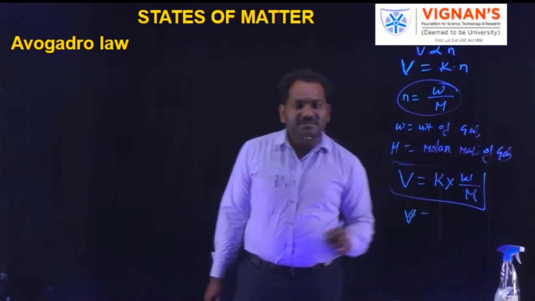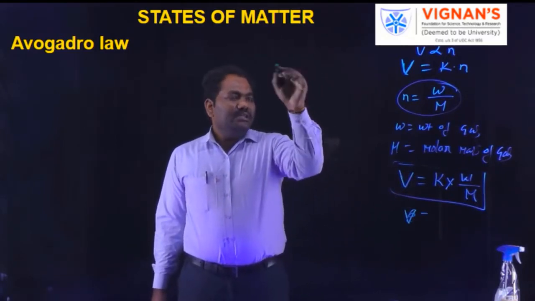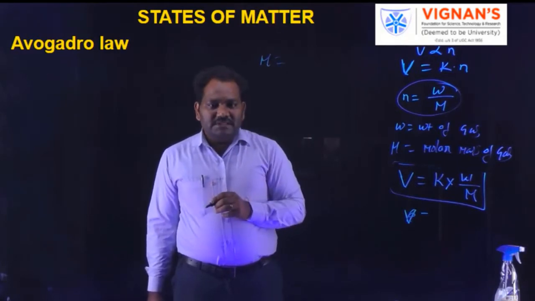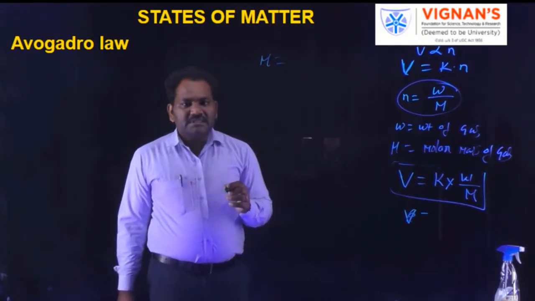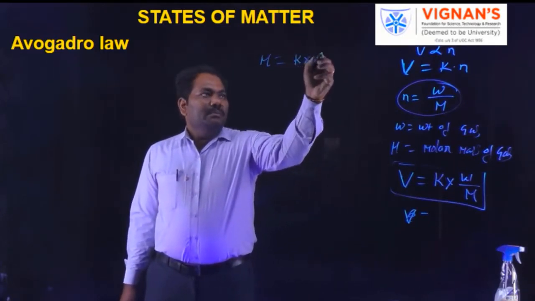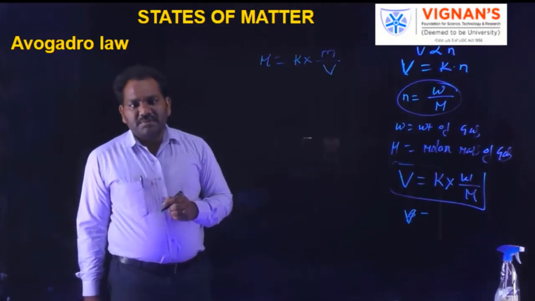Rearrange this equation like M, the molar mass, is equal to K into mass by volume.